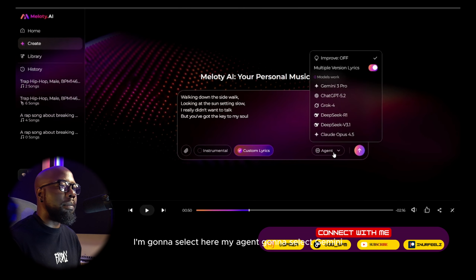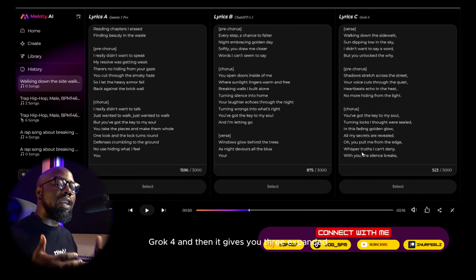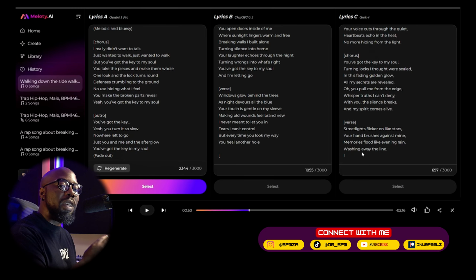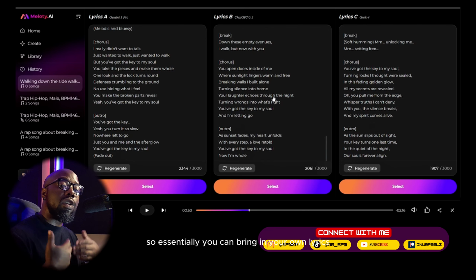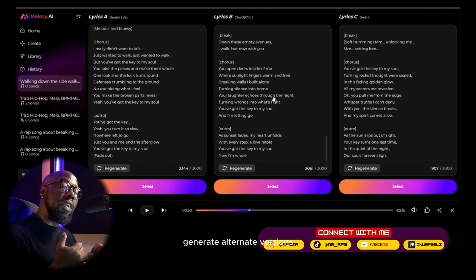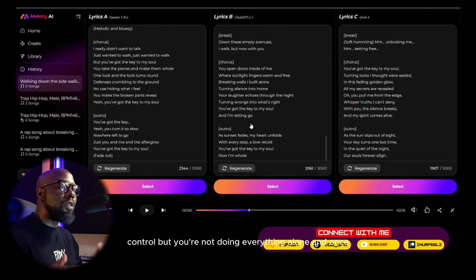I'm going to select here my agent, I'm going to select Gemini, I'm going to select ChatGPT as well as Grok 4, and then it gives you 3 expanded lyric options based off of just that little piece of lyric that you gave it in the beginning. So essentially you can bring in your own lyrics and Meloty is going to help you refine them, generate alternate versions, and you get style recommendations that actually fit your writing. It simply allows you to keep creative control, but you're not doing everything alone.